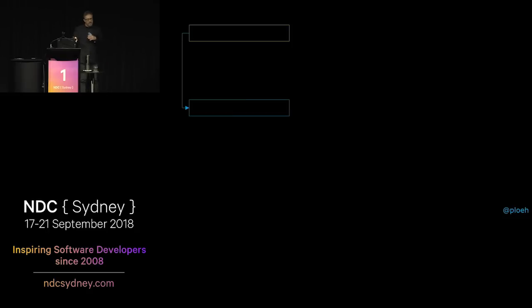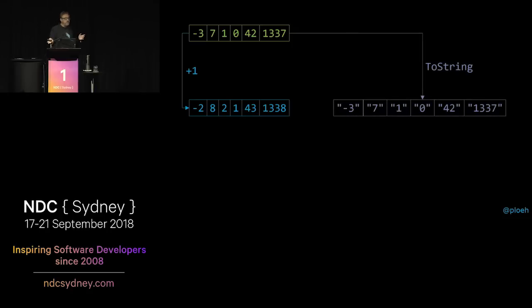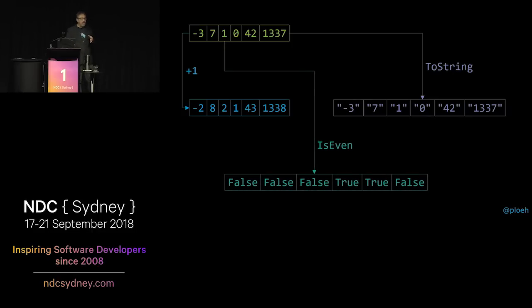So the easiest to understand example of this is if the container just contains some values, and that would be a collection. It doesn't have to be numbers, but a collection is a container of values. Not only collections, lists, enumerable of T, array, whatever is collection-like. So what you can do is apply a function to each element in a collection, like adding 1 to it, and then you get a new collection. You could also transform them into strings, and you get a collection of strings. Or you could decide whether they're even or odd, and then you get a collection of Boolean values.